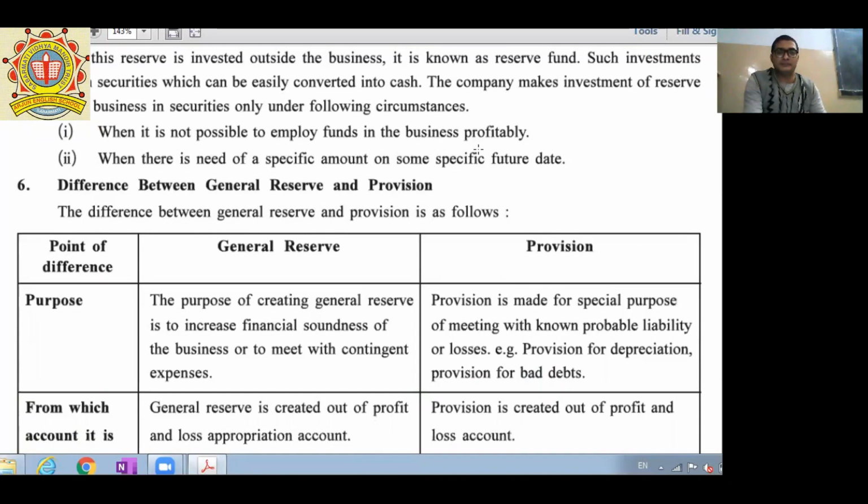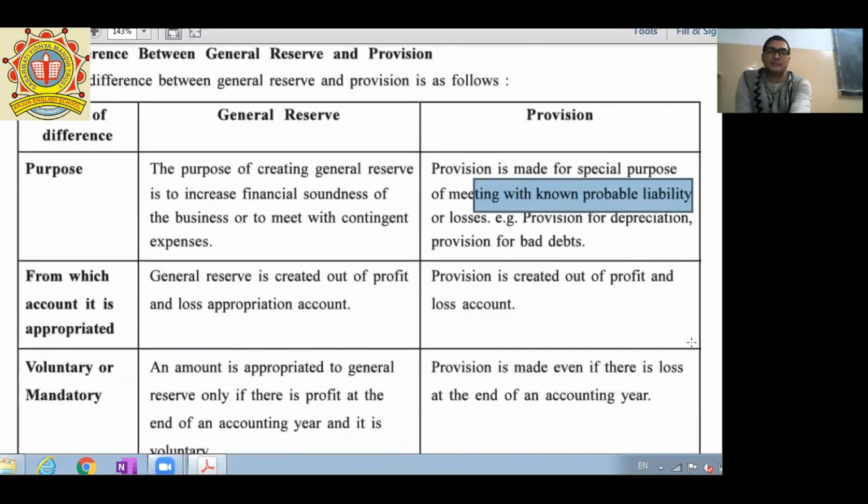So the first one is purpose. The purpose of creating a general reserve is to increase financial soundness. You can see here, to increase the financial soundness of the business, whereas a provision is made for the specific purpose of meeting a known probable liability or loss. We don't know the exact amount, but we know certain future anticipated losses or expenses. So general reserve is for increasing financial soundness, while provision is to meet the known probable liability.